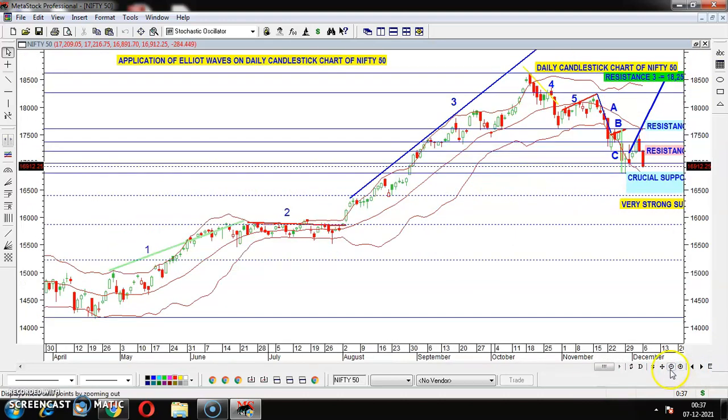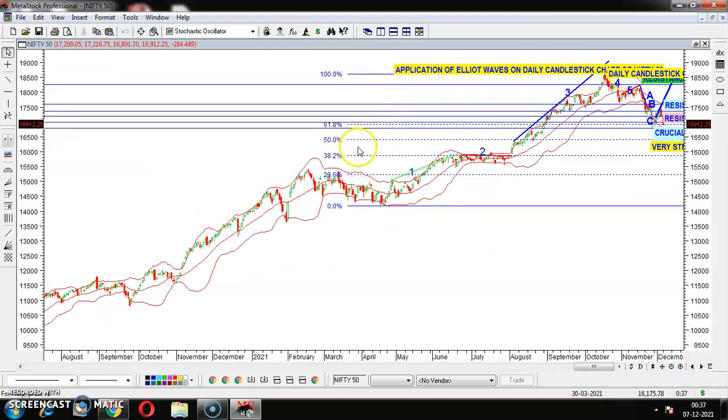From 38.2%, we can say this is the golden ratio. If the Nifty reaches here, then generally it should go towards the upside. You see, when Nifty was at 16,130, it crossed the 38.2% and again crossed the 50%, so this is the golden area.